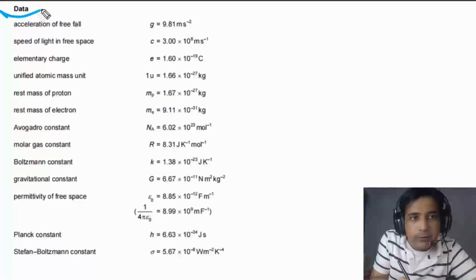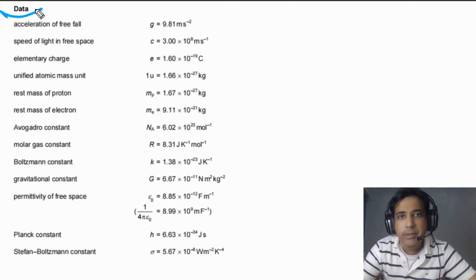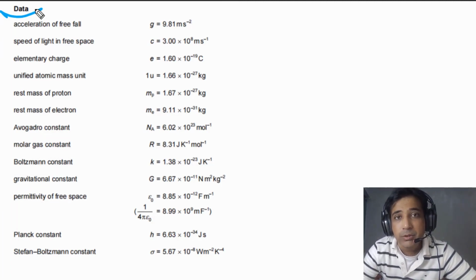On the second page of the exam paper, you can also find values of some important constants, and maybe you will need some of them for some calculations in your exam. So if you need the value of any constant, you can come back to the second page and find it. This is a very important point. You need to be clear that values of constants are given.